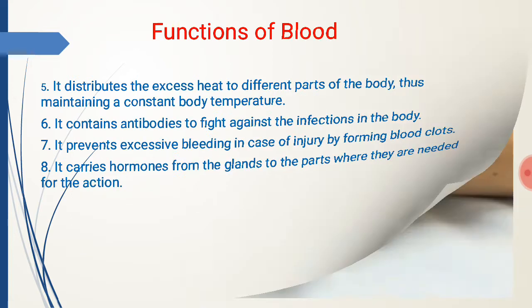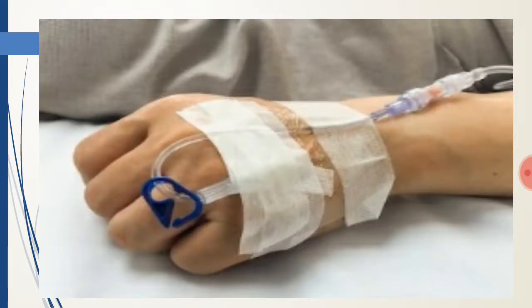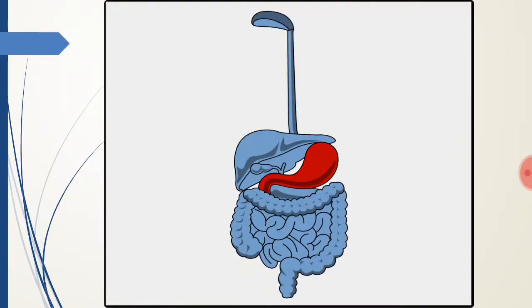Now students, you would have noticed that when a person is not able to eat properly, doctors put him or her on a drip. Doctors make a channel on his hand through which glucose is injected into the body. So why is glucose injected into his blood? Well, in a normal healthy person who can consume food through the mouth, food gets absorbed in the small intestine.